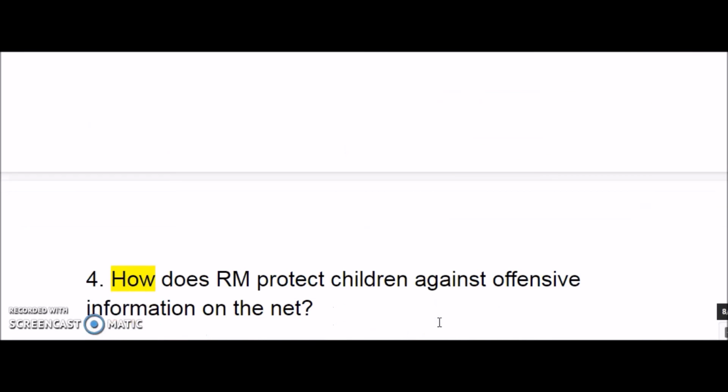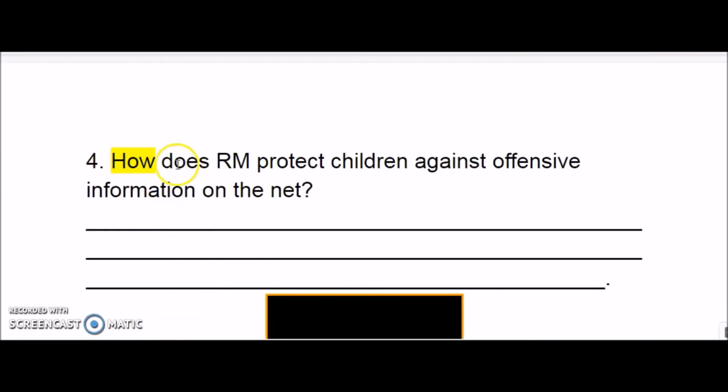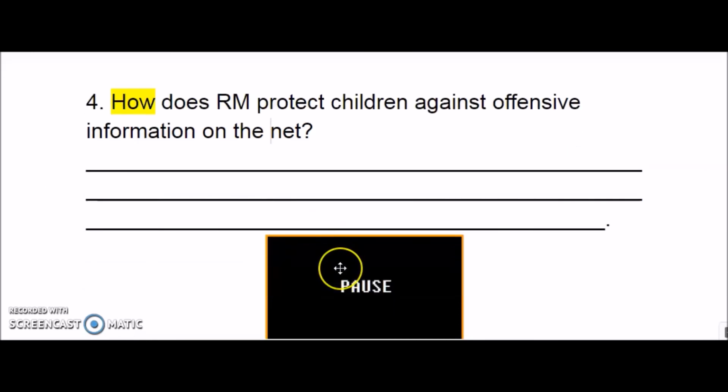Okay, guys, let's have a look at the last one. How does RM protect children against offensive information on the net? So I will search the RM and children and protect offensive information, right? Okay, and I will try to find how. So it is really similar to the first question. Okay, pause the video.